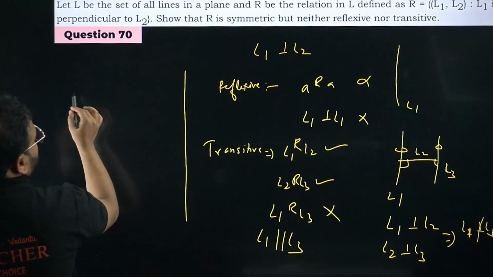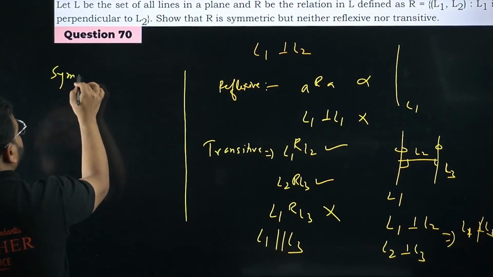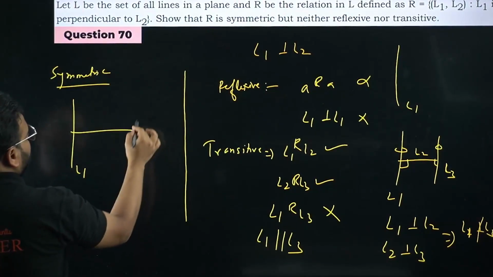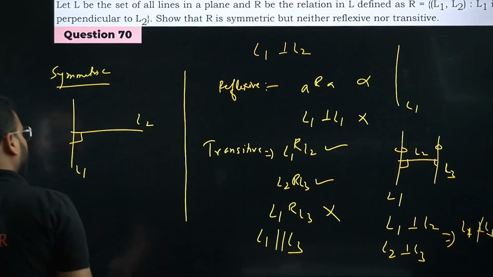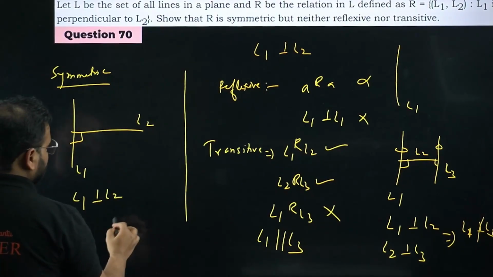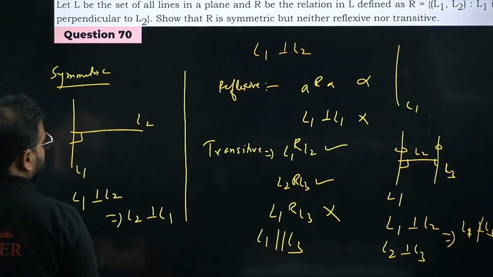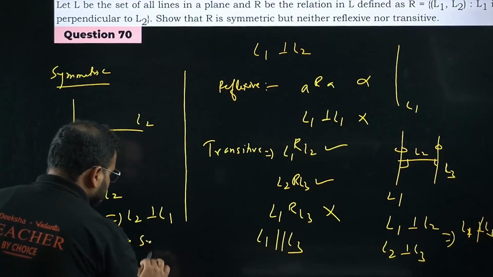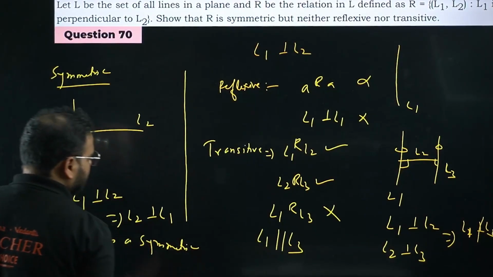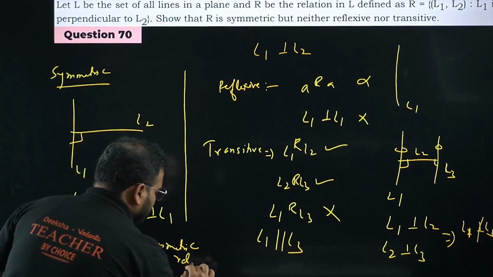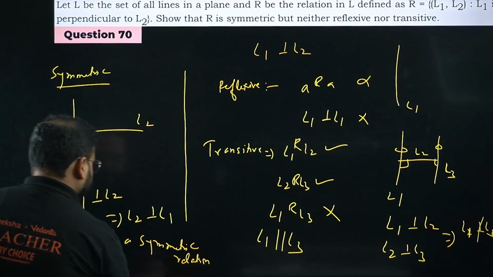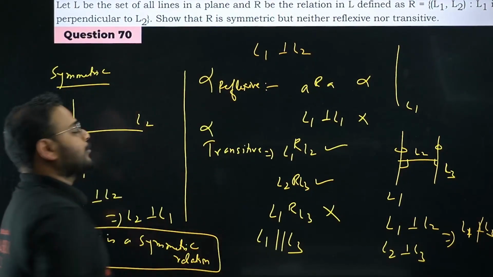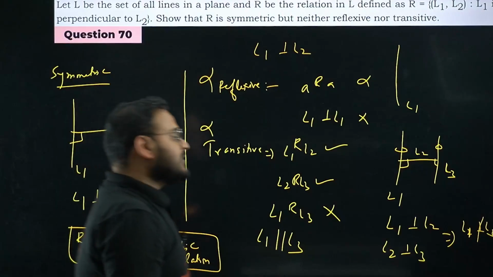Let's see symmetric now. If I take a line L1 like this, perpendicular to L2, of course L2 is perpendicular to L1. So if I write L1 perpendicular to L2, it means the same thing as L2 perpendicular to L1. So yes, the given relation R is a symmetric relation. Please check. So only symmetric is possible. This is not possible, this is also not possible. Have a look.